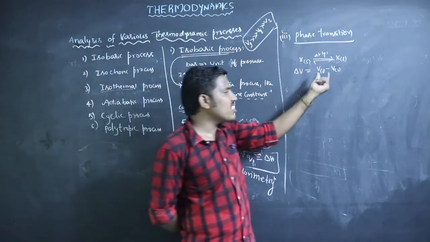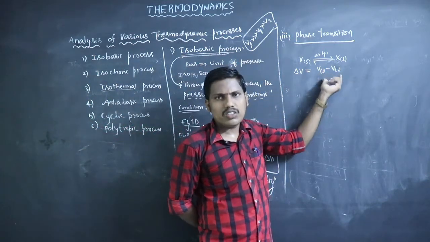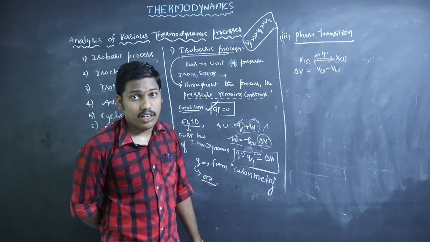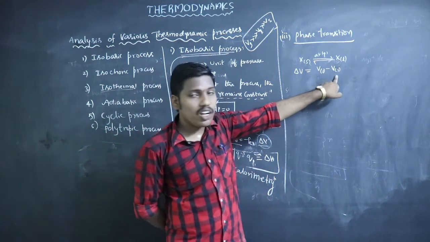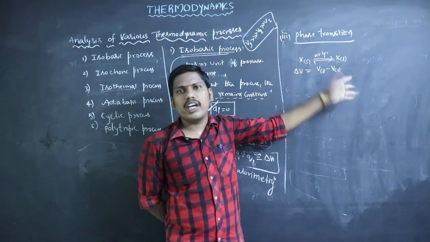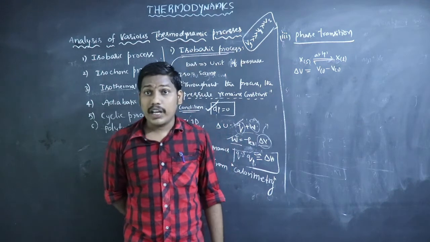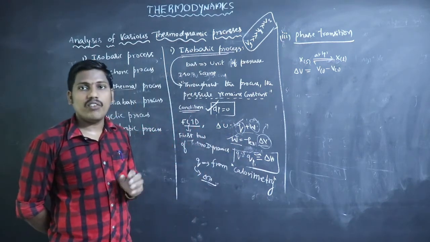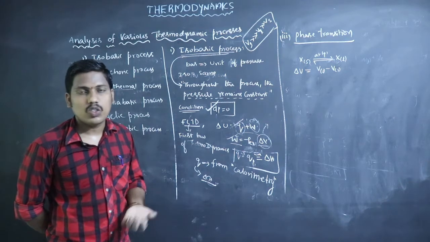So here, with only solid and liquid, we can use both volumes. But if gas is present along with solid, we can neglect the volume of solids, because the volume of gases is much greater than the volume of liquids and solids.